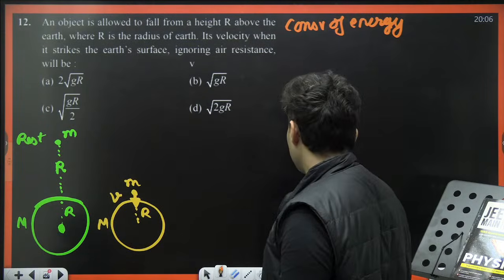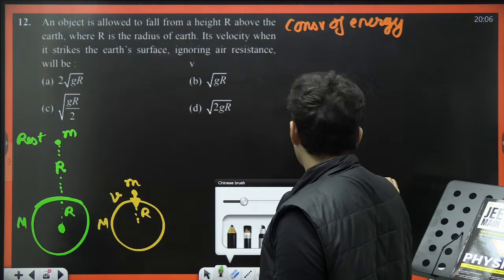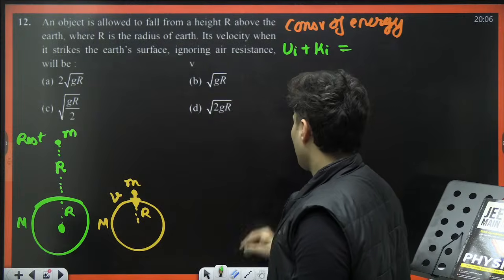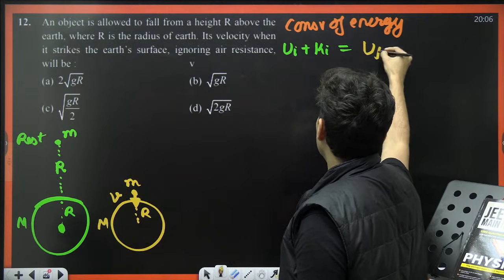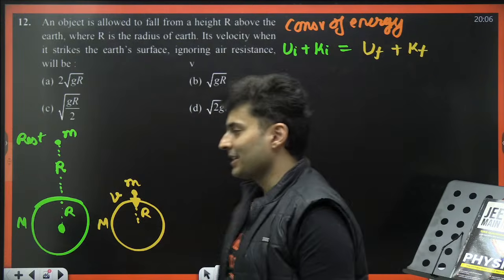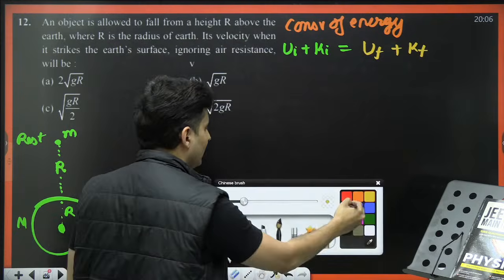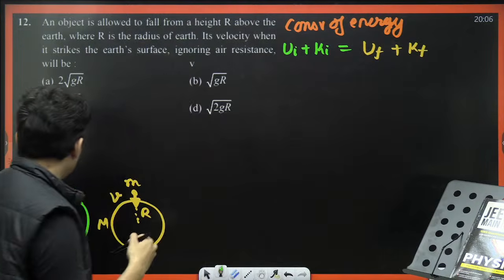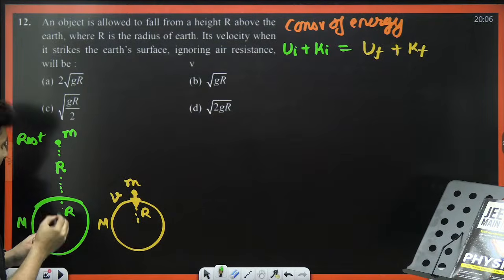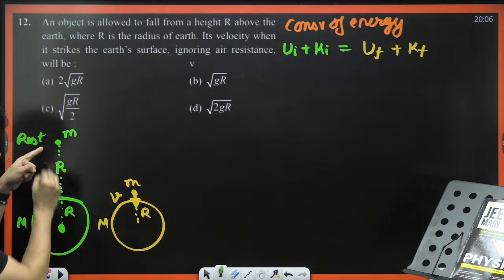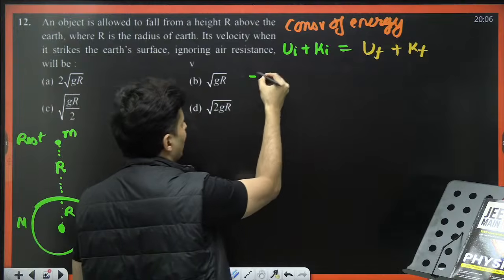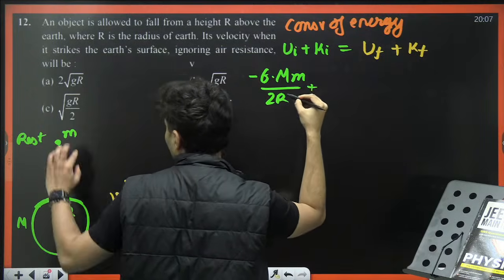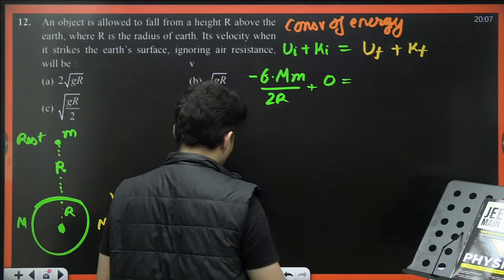Conservation of energy. So, my dear students, initially it had some potential energy as well as kinetic energy. Finally, it has some potential energy and some kinetic energy. So, what is the initial kinetic and potential? Potential wise, this solid sphere can be treated like a point mass. This point mass and this point mass are at a distance of 2r. So, can I not say it is minus G M m divided by 2r? Kinetic wise, it is at rest, so 0.